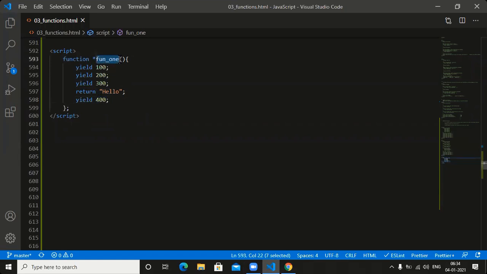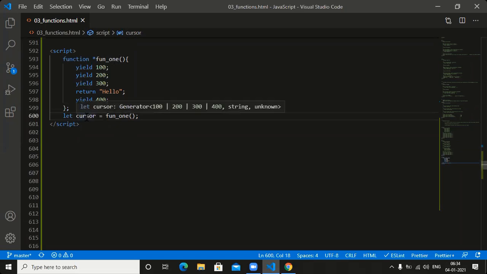So can I call function one? Is it possible to call function one? Yes. We need to call function one. Function one is the third function we need to call. Whenever we call function one, what are you getting here? You are getting the cursor. Simply you are getting the cursor here. Note the default position of the cursor.